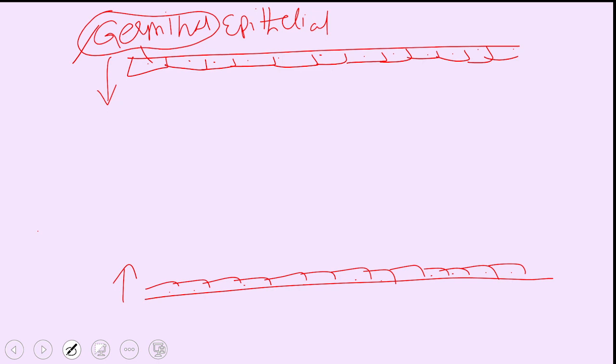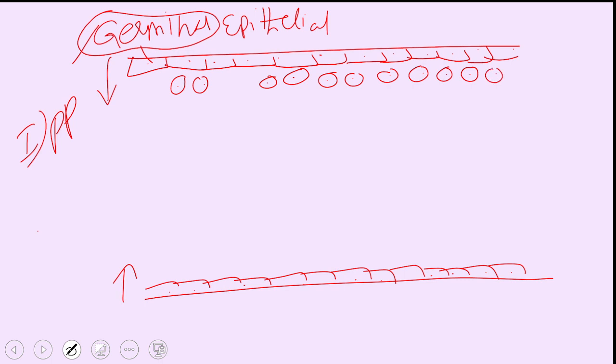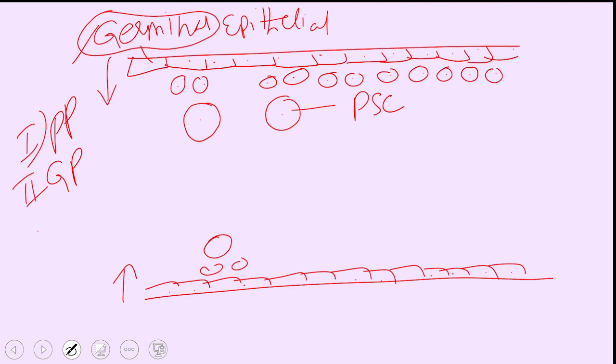So this germinal epithelium enters the first phase of spermatogenesis called proliferation phase. When it enters the proliferation phase, it divides to form a number of cells called spermatogonia, which again divide to form innumerable spermatogonia. After this, it reaches the growth phase. In growth phase, each spermatogonium increases in size. The same thing happens from this side also. Each spermatogonium increases in size, and this is called primary spermatocyte.